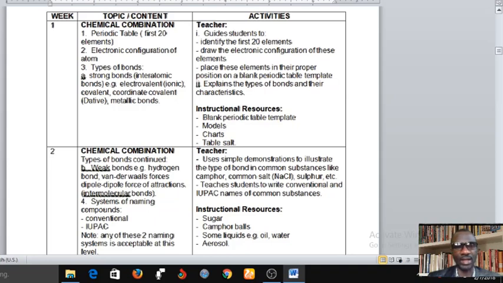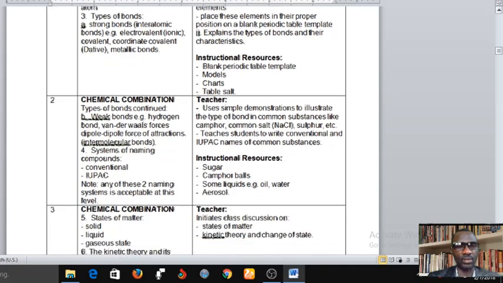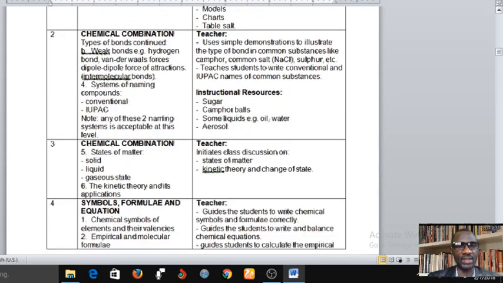Now this is week 2, still on chemical combination, types of bond continued. Weak bond, example hydrogen bond, van der Waals forces, dipole to dipole force of attraction, what is generally referred to as intramolecular bond. And then you have system of naming compounds, the conventional and the IUPAC, International Union of Pure and Applied Chemistry. You should know that any of these two naming systems is acceptable at this level.